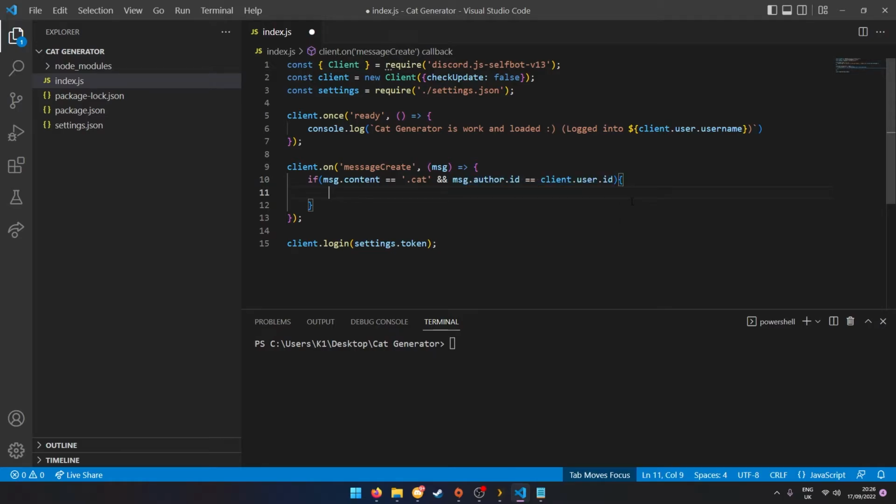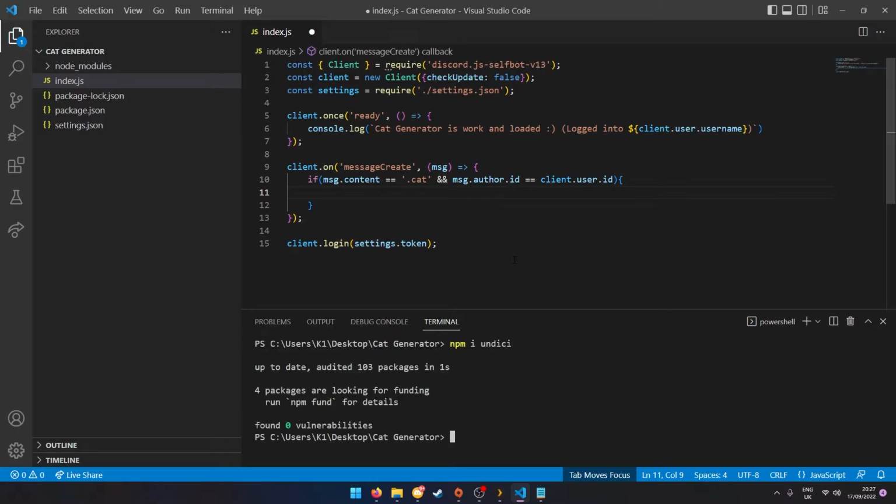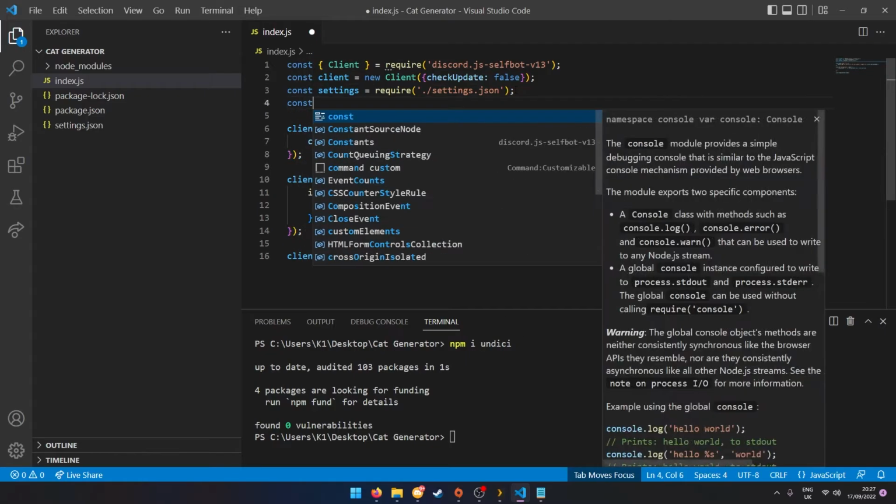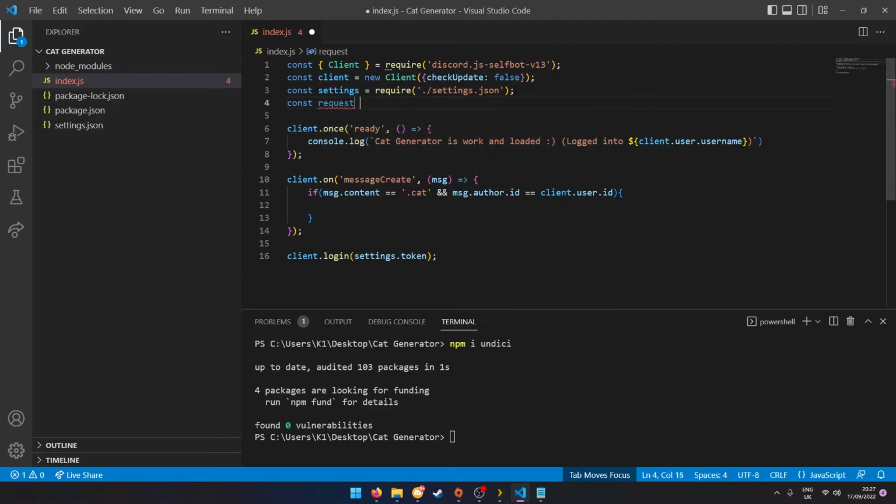Now this is the part where it gets real confusing. What you want to install is npm i undici. Now, I already installed it, but it would tell you that it's installing, it'll take a minute. Now up here, you want to go ahead and type in const request is equal to require undici. Very cool.